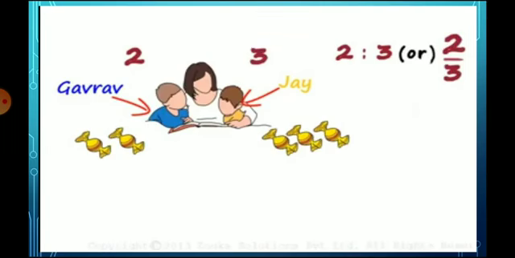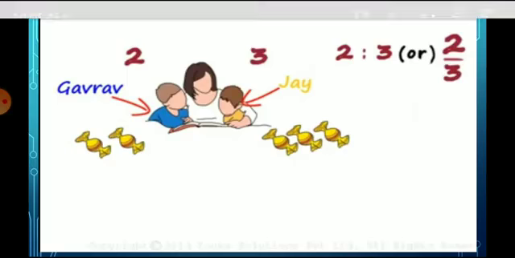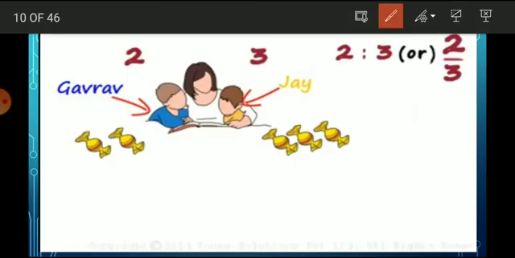The first person gets 2, so that is 2. The second person gets 3 chocolates, so that is 3. In a ratio, we put this symbol, the colon, between the two numbers. So 2 is to 3.